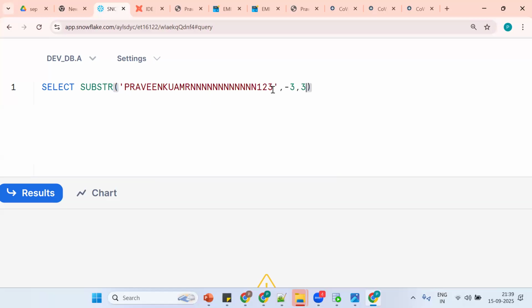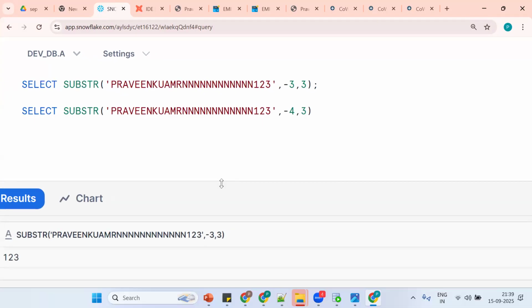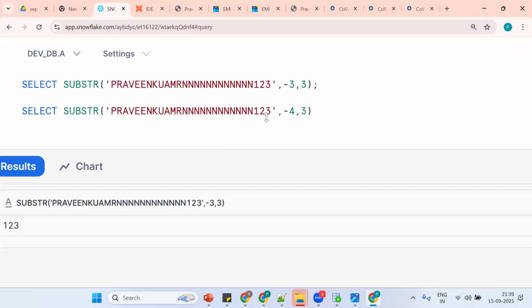What is -3, 3? 1, 2, 3. Same thing, Control C, Control V. So -4, 3. That is -1, -2, -3. Okay, so we'll get n. What will be the exact output? Tell me. N12. Okay, same thing.